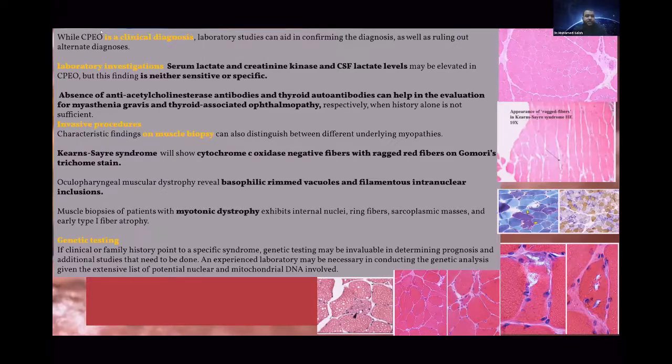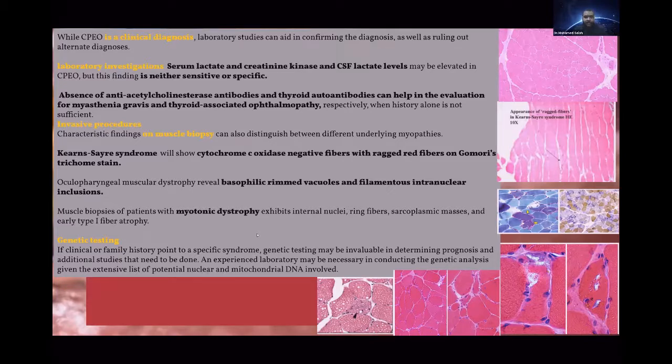In some patients, when history and examination can't give you a definitive diagnosis, you can depend on muscle biopsy. Actually, this first picture from above is a normal muscle biopsy. In chronic progressive external ophthalmoplegia, it looks like ragged red muscle fibers. In Kearns-Sayre syndrome, which is a variant of chronic progressive external ophthalmoplegia, it usually presents at a younger age.